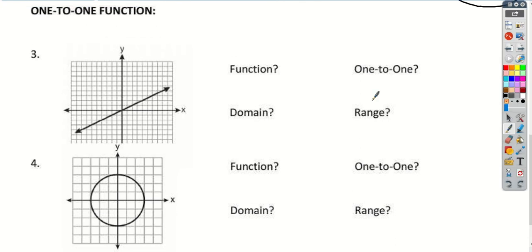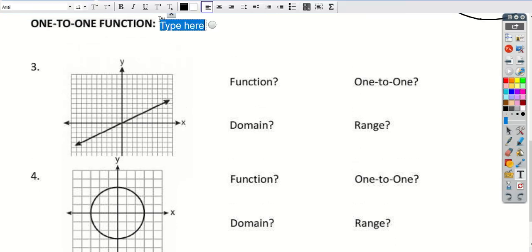A one-to-one function, okay, has no repeated y values. All right, so this one is actually going to be using a horizontal line test. So now, if I want to check, first of all, is it a function?